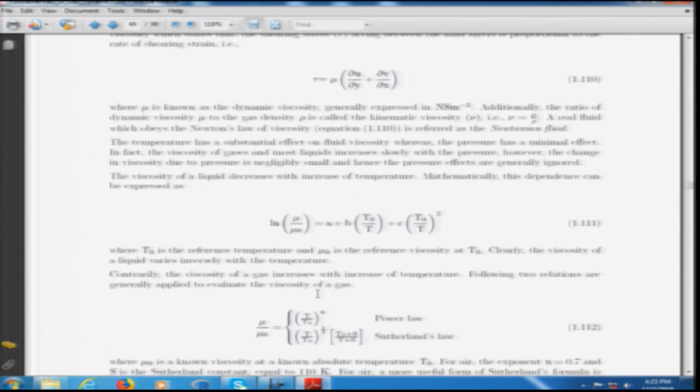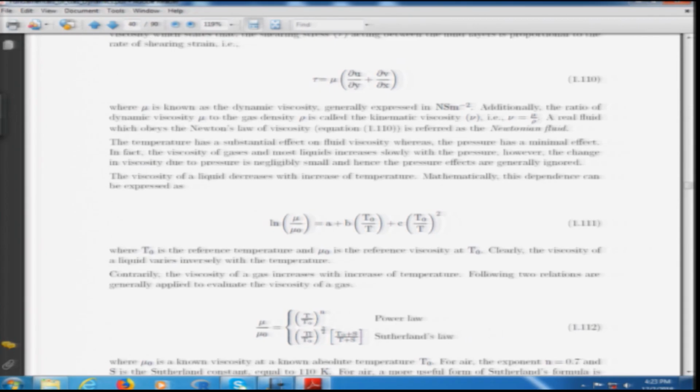Whereas if we consider a gas, then it can be said here that mu by mu naught has two laws. One is (T by T naught) to the power exponent n, which is called a power law. The other is (T by T naught) to the power 3 by 2 times (T naught plus S) upon (T plus S). This is known as Sutherland's law, a very popular law in compressible flow or gas dynamics,